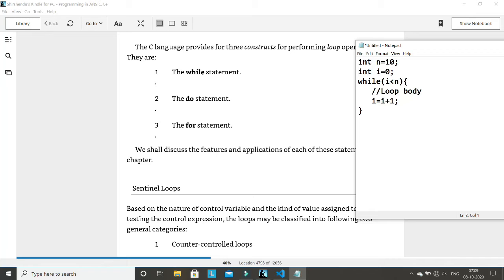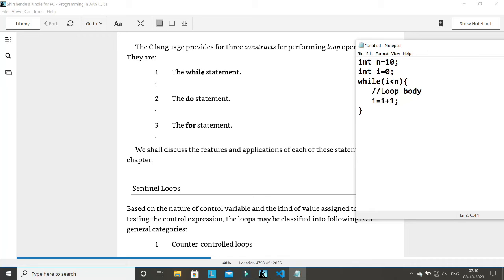So in all these cases, you know how many times you have to repeat the loop, right? You know how many times you have to repeat the loop. So that is called counter control loops. Counter control, because the value of the counter is already known to you. And there is an example given in the last assignment also, that you have to calculate a sum. In this case also, you know how many times you have to repeat the loop. So that's why this type of situation is called counter control loops.